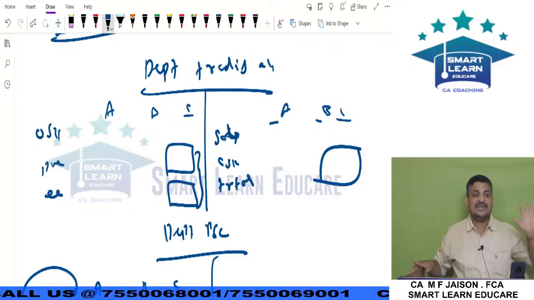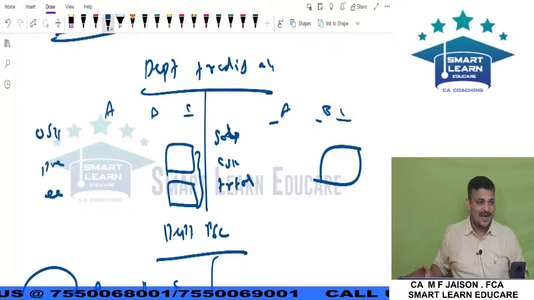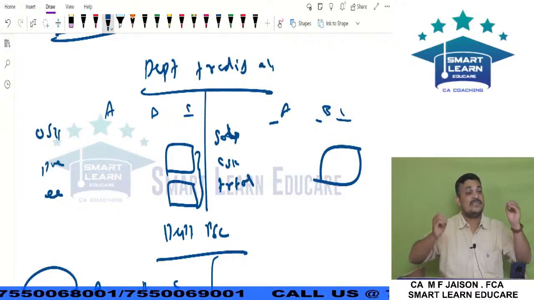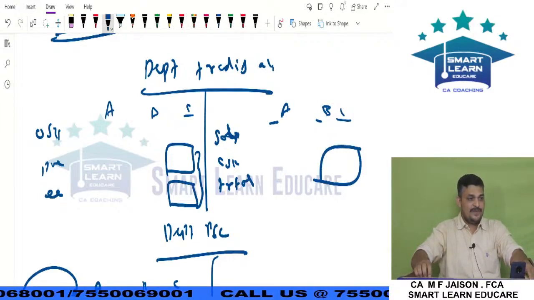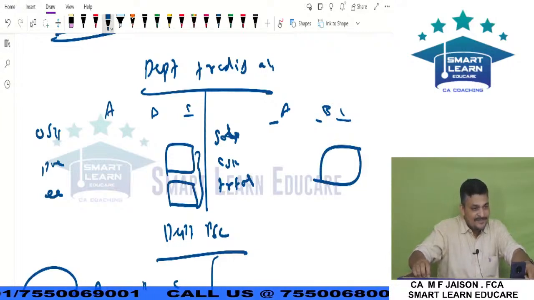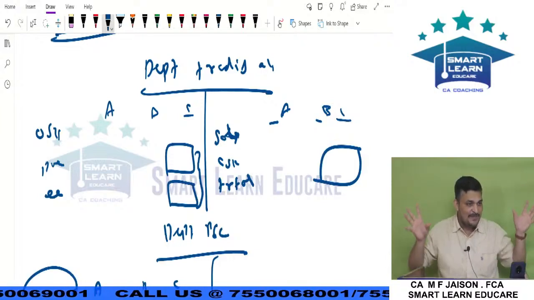This is the difficult area in departmental accounts. Otherwise, it is normal 11th standard final accounts. All of you, do you remember the departmental accounts concept? Okay.